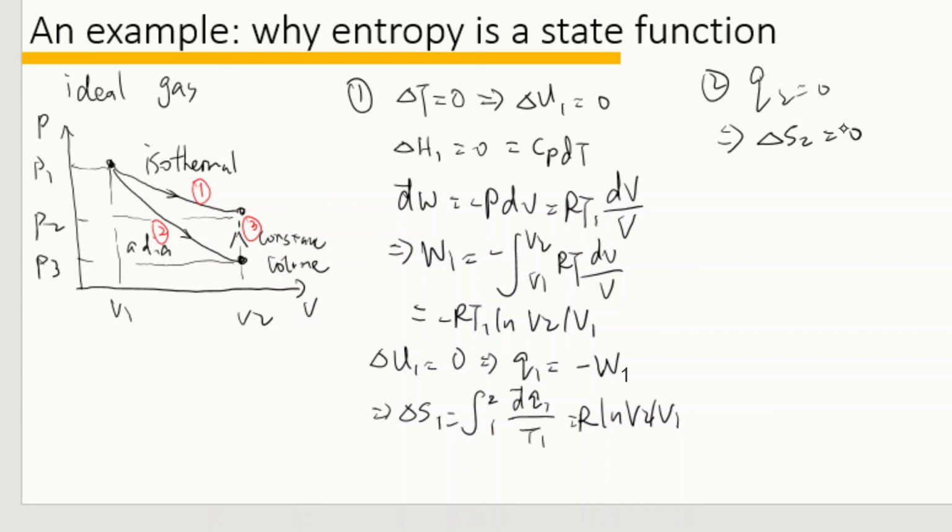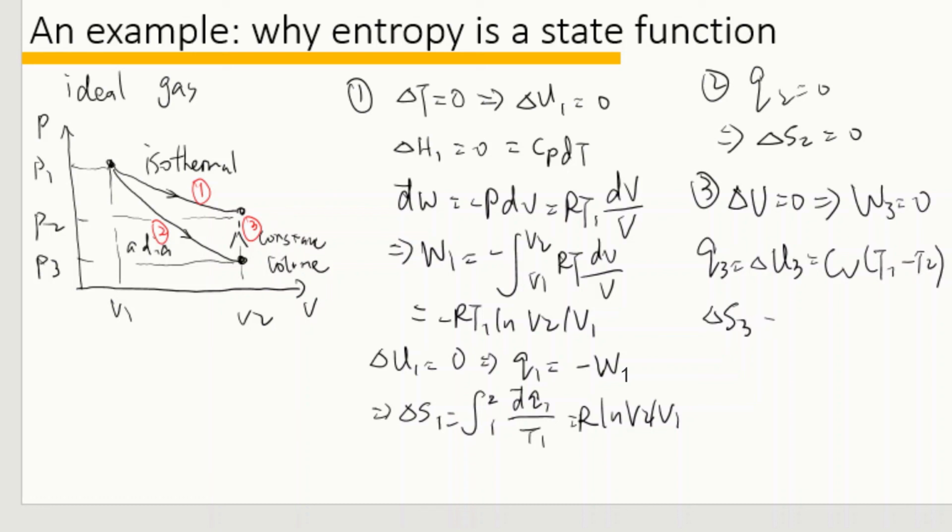Second step, because it is an adiabatic process, Q2 equals 0. Then the entropy change also equals 0. Step 3, because it is a constant volume process, delta V equals 0, and it means the work is 0. Then the heat Q3 equals delta U3, equal to Cv multiplied by delta T. The entropy of step 3 equals the integral of dq3 over T, equal to the integral from T2 to T1 of dU over T, equal to Cv, the heat capacity at constant volume, times log T1 over T2.